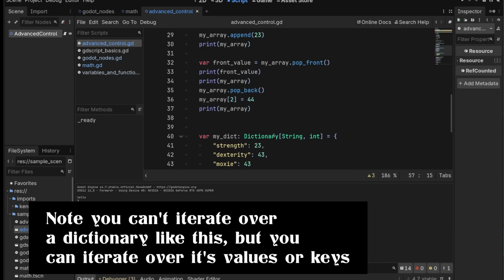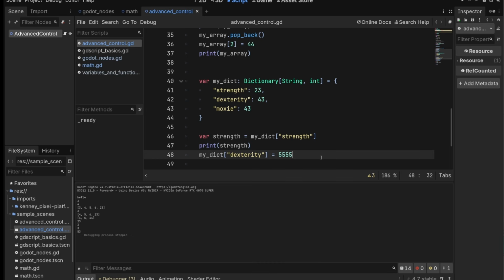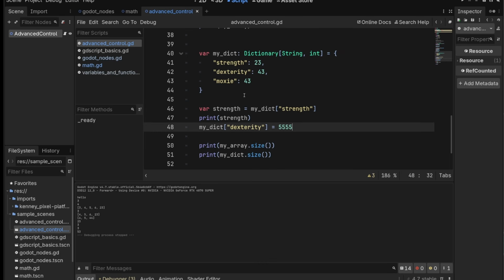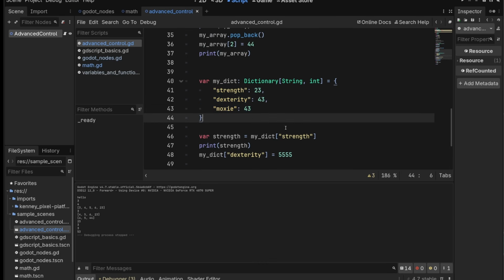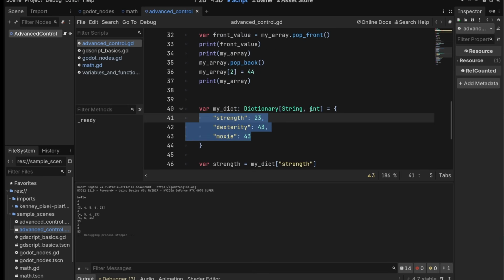And you're not limited to strings and ints. You can make arrays of anything you want, any single type. You can make an array of Sprite2Ds, of cameras, whatever. The type system is flexible. There are some interesting performance reasons why you would choose one of these over the other, but I'm going to leave that for now because I don't think it's that important at this level to understand them. Just to let you know that every operation on these kinds of data types has a different cost in performance that can really add up. And that's something to talk about later.